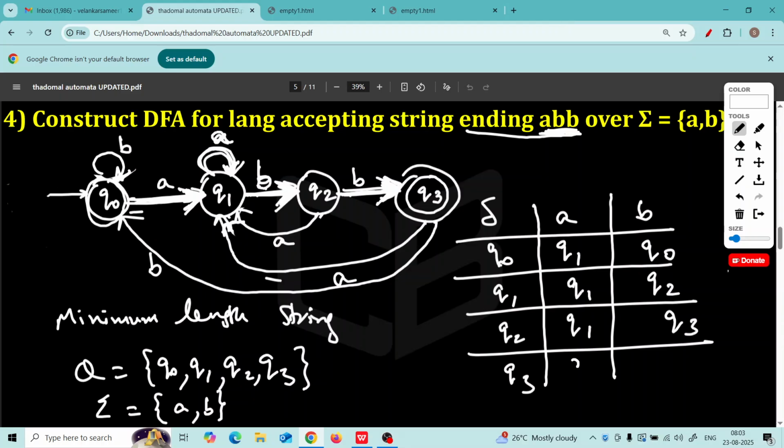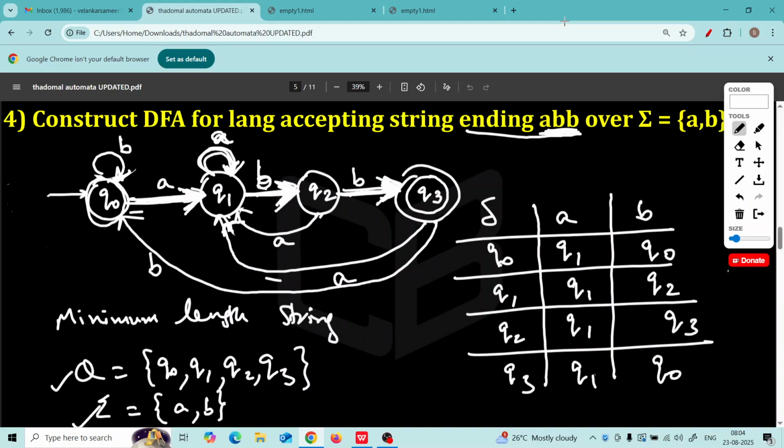Q3 on A goes back to Q1, and Q3 on B, where is B? Oh, I missed out B, I think. Yeah, B. Q3 on B goes to Q0. I am so sorry. Q3 on B goes to Q0 and Q3 on A goes to Q1. This is what you should always draw. These three things you should write.